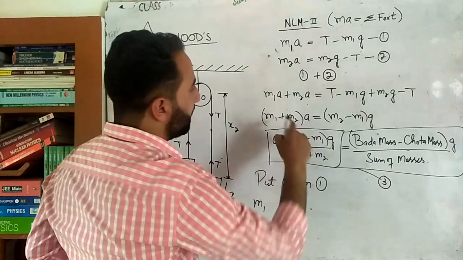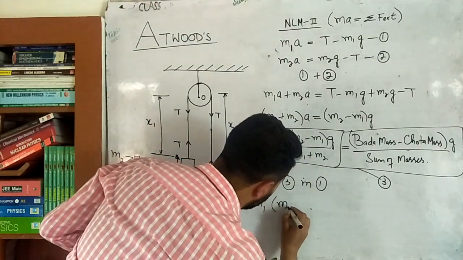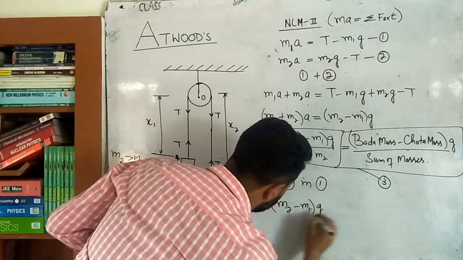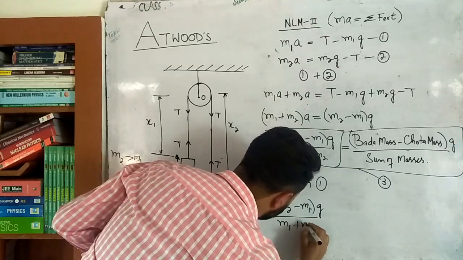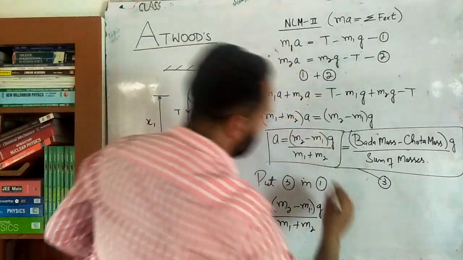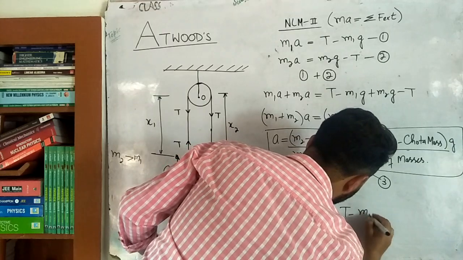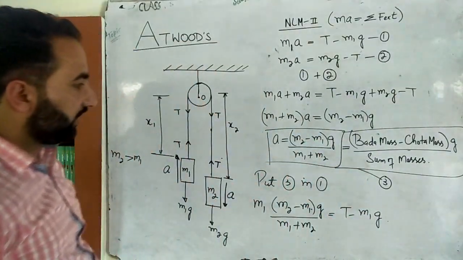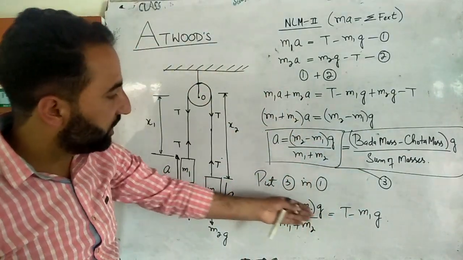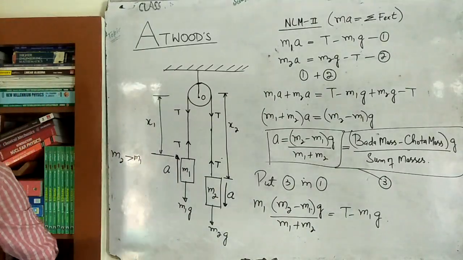m1 multiplied by a. अब a के बदले क्या लिखेंगे बेटा. So it is m2 minus m1 multiplied by g divided by m1 plus m2. Okay, that's equal to t minus m1 multiplied by g. ठीक है ना बेटा. So I substitute simply its acceleration in the equation of first in order to calculate t. So let's try to calculate the value of t.